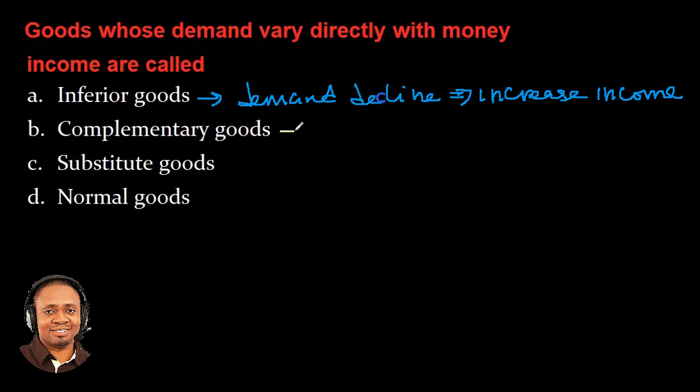Option B, complementary goods. These are goods that are used together to satisfy a particular want. Take for instance, you talk of sugar and tea. People take sugar with tea. So if the price of sugar should go up, the demand for tea is going to drop. Okay, good. So complementary goods is not a situation whereby the demand is directly related to money income. All right, so answer option B is not correct.